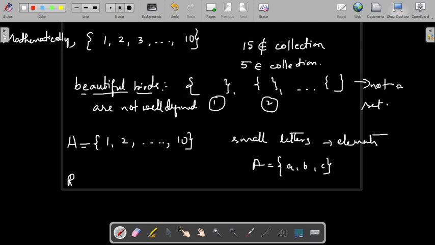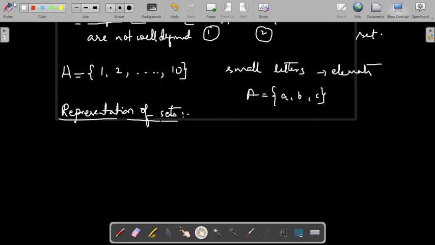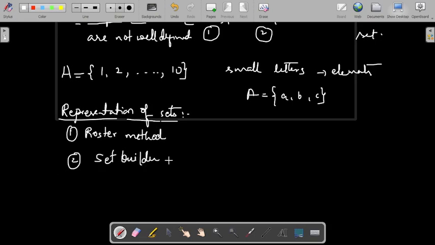Now how to represent a set? Representation of sets. There are two representations, two are necessary and two are sufficient. The two representations of a set are, the first one is the roster method and the second one is the set builder method. Let us see what we will do in the roster method and what we will do in set builder. Roster method is also called the tabular method. Set builder method is also called the rule method.